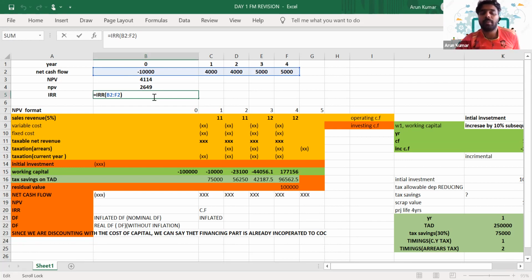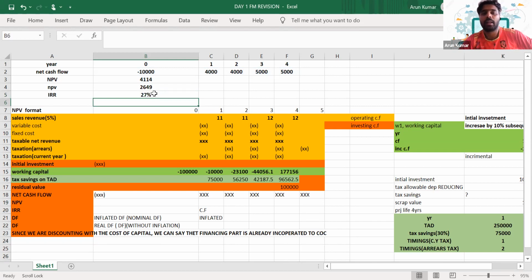Select the cash flows from year 0 to year 4. Is it clear? So this is the easy method through which you can calculate the IRR of a project. Okay, so what is IRR here? IRR is 27%.